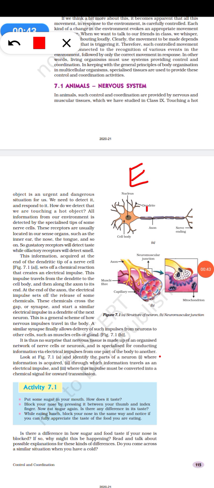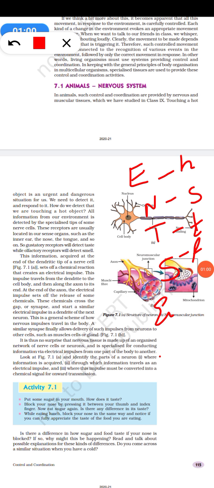Ear to hear, nose to smell, tongue to taste, skin to feel, and eyes to see. These are the various sensory organs that we have, and from here there are a few receptors or nerve tips.